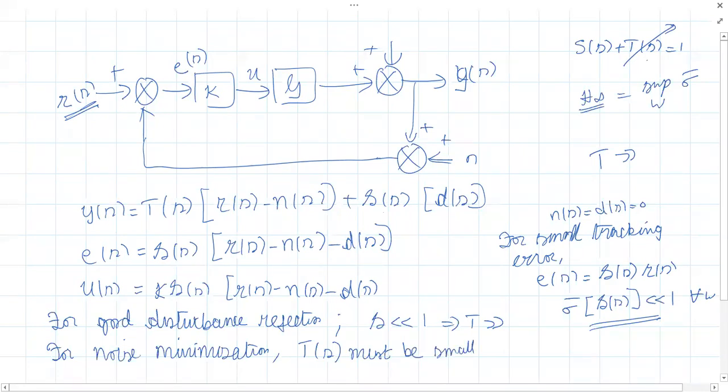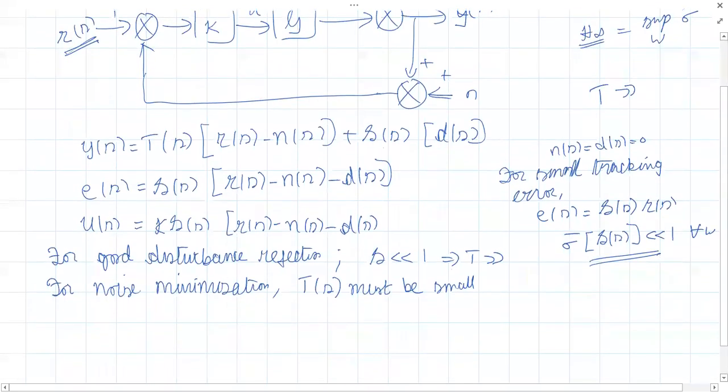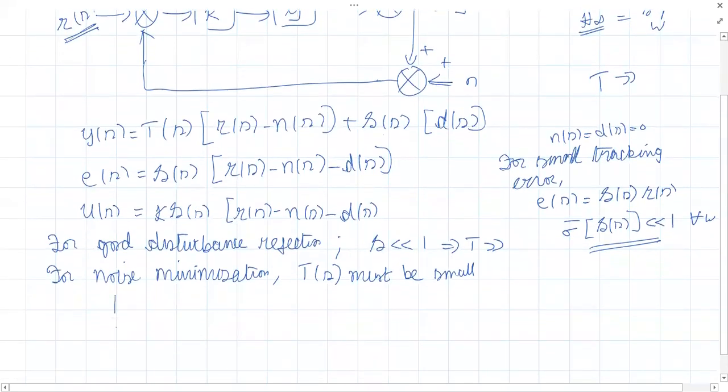Disturbances are low frequency signals, and noises are high frequency signals, right? So ideally, the complementary sensitivity has the shape of a low pass filter like this. You see what happens here. Noise happens in the high frequency region, so it will get attenuated. So this region is better for noise rejection.